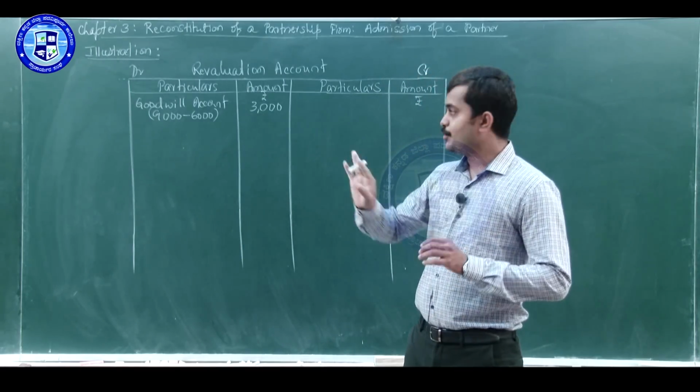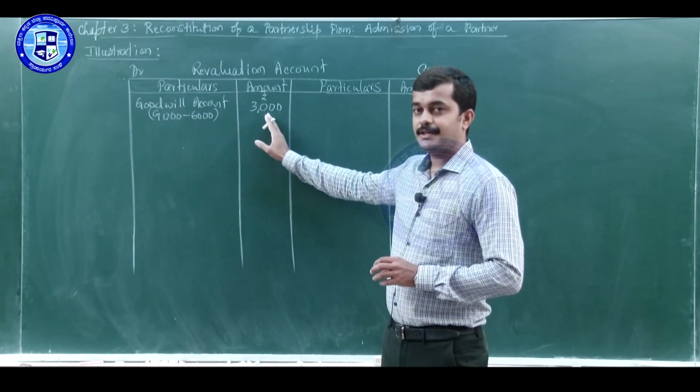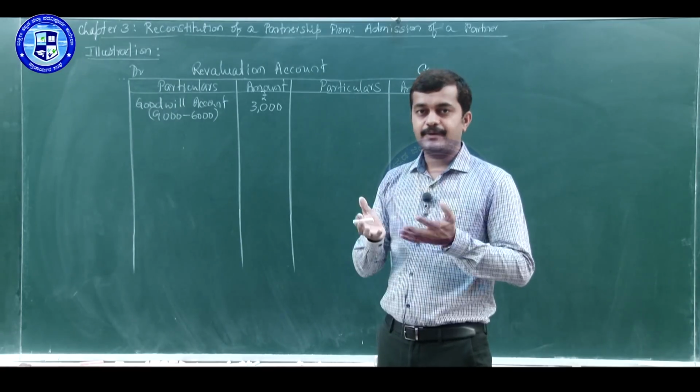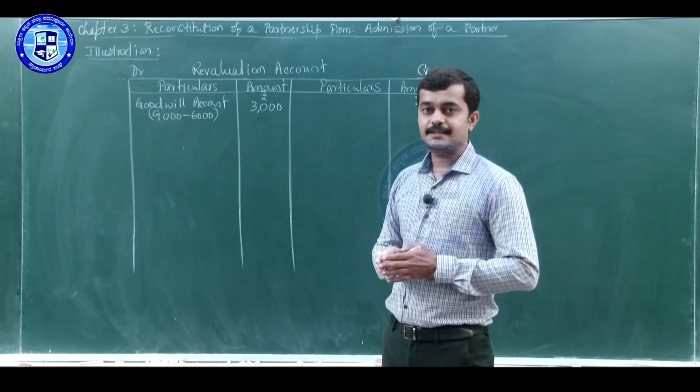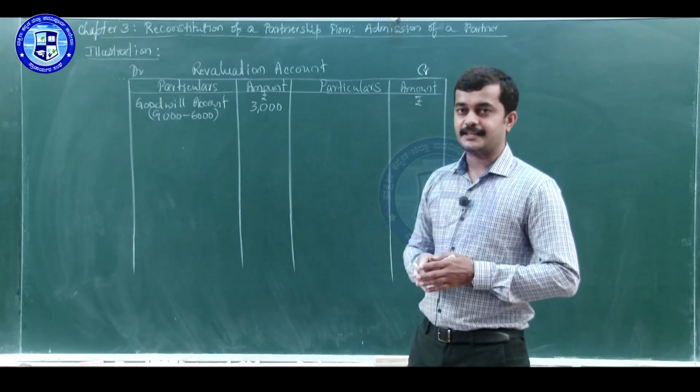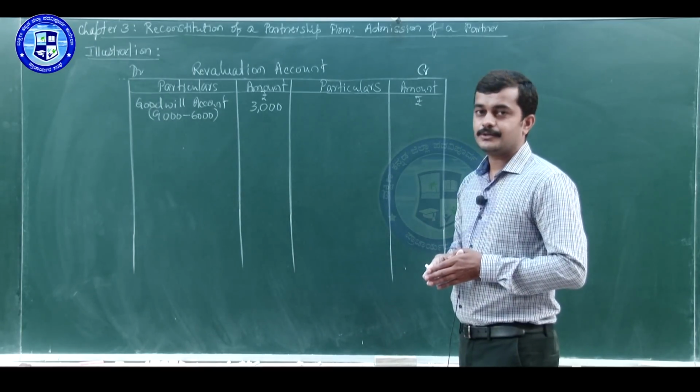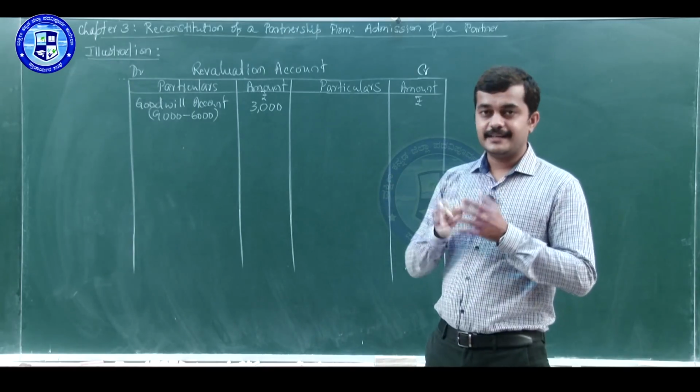Instead of writing goodwill in the revaluation, we can take it directly to the capital accounts of the partners. In that way also we can treat goodwill in such cases. But here we are taking it in the revaluation account to make it very easy to understand.